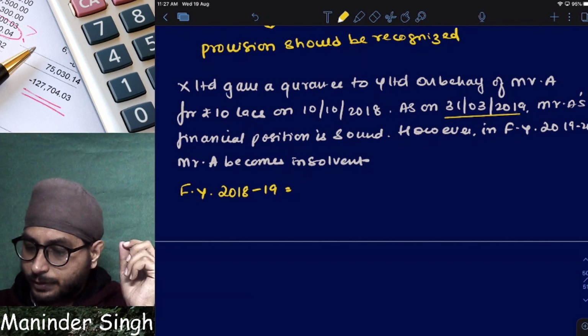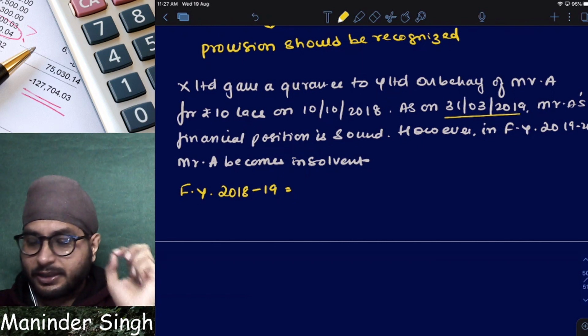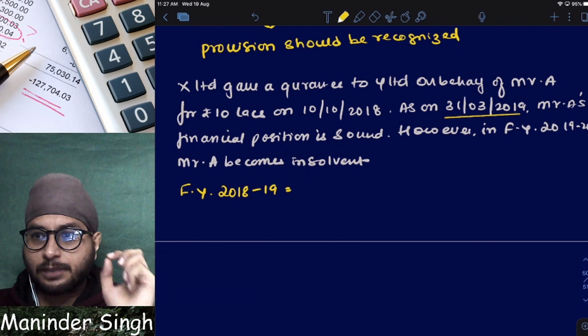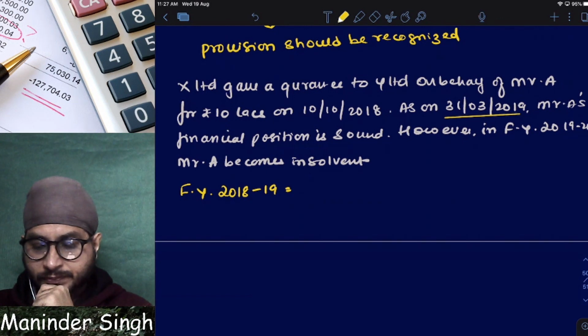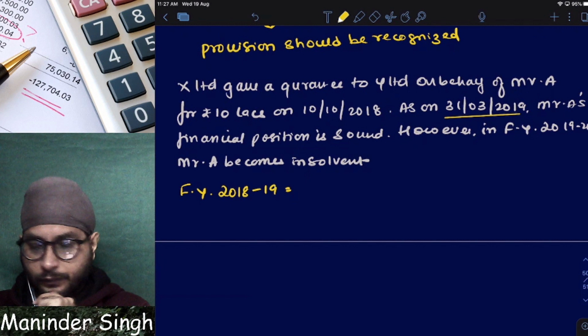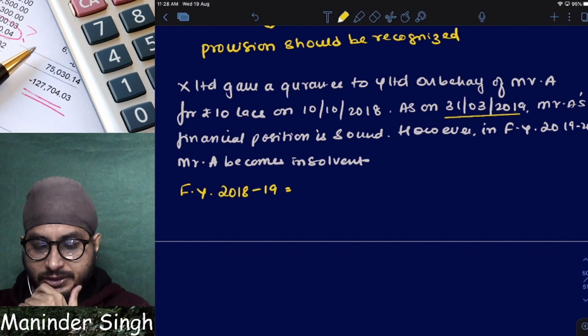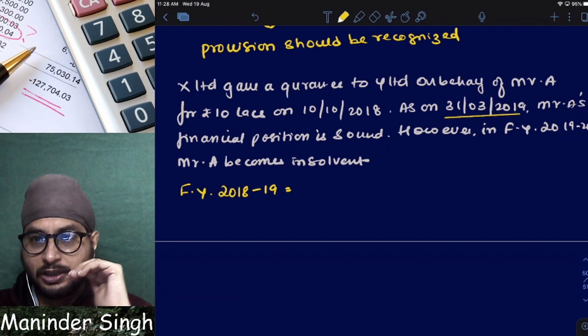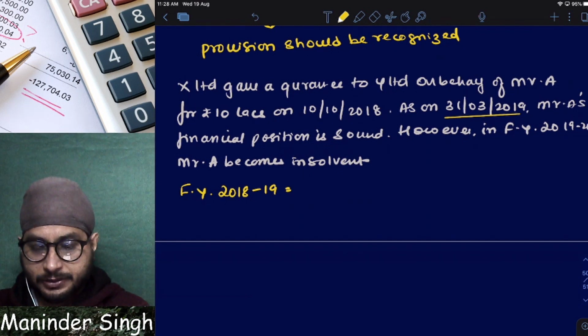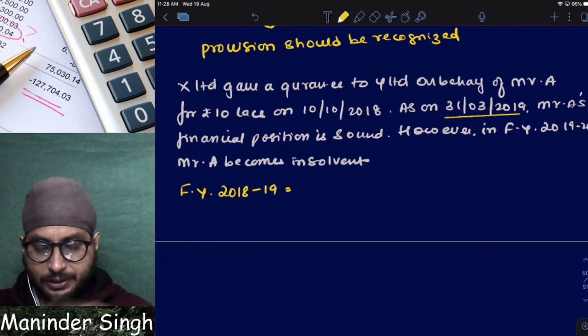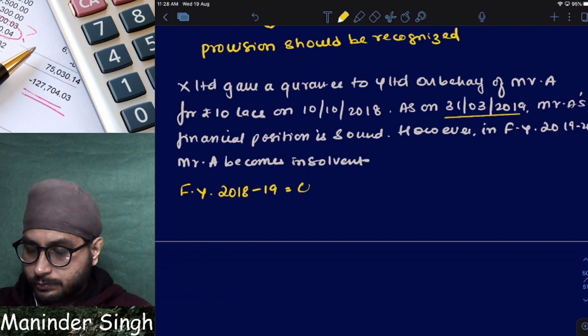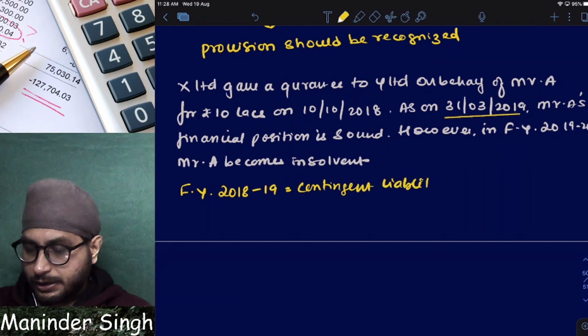In this case, in the financial year 18-19, as of 31st March, is the financial position of Mr. A good or bad? So are there chances of X Limited paying to Y Limited or not? No. When there are no chances to pay, should I create a provision or a contingent liability? Simple. Contingent liability. Clear? Contingent liability.